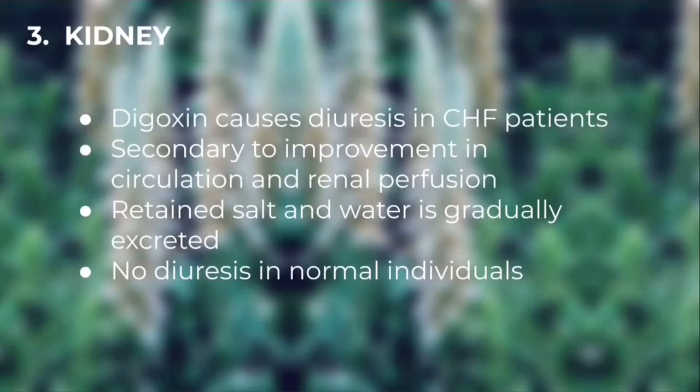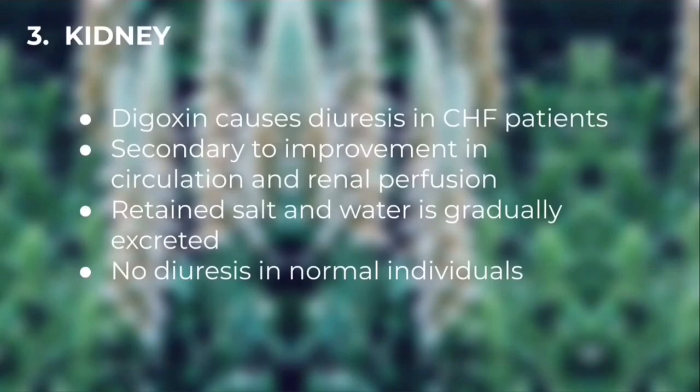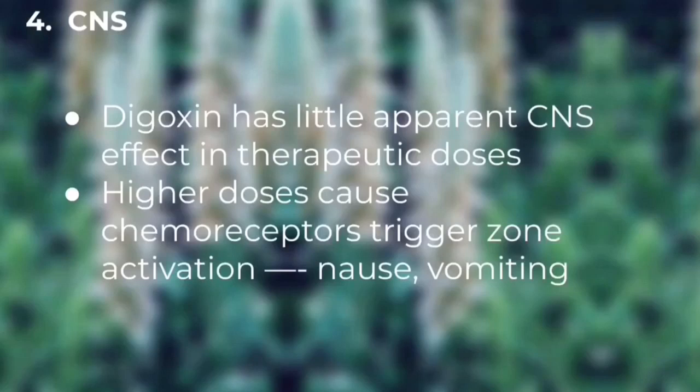So we completed kidney, heart and blood vessel. Next we are going to CNS. What happens in CNS? Digoxin has little apparent CNS effect in therapeutic doses. If it is the therapeutic dose, there is only little effect.